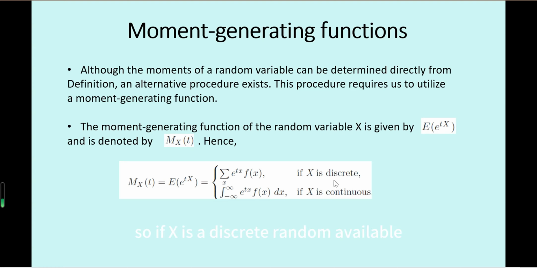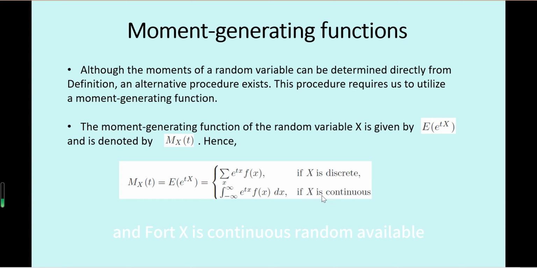If X is a discrete random variable, its moment-generating function of t is the sum over all x values of e^(tx) times the probability function of x. So this gets the expectation of e^(tX).